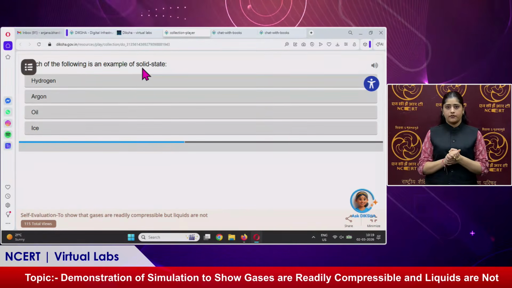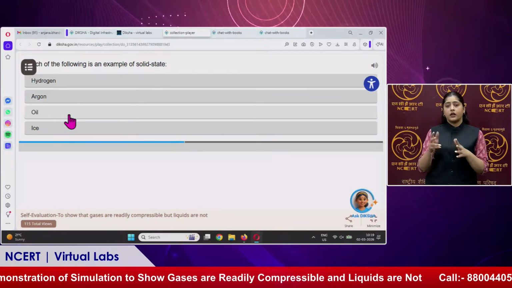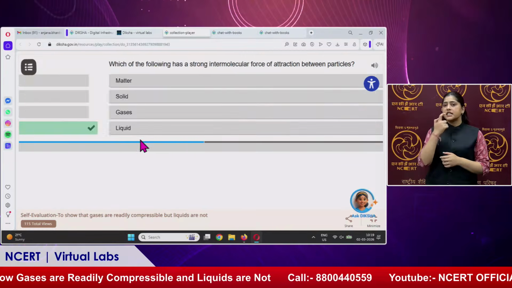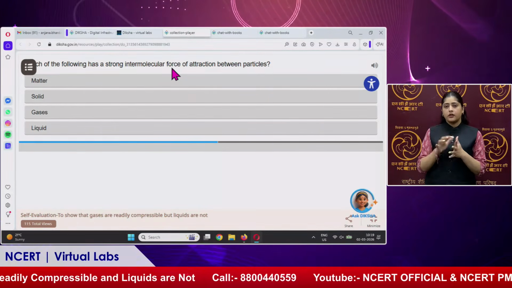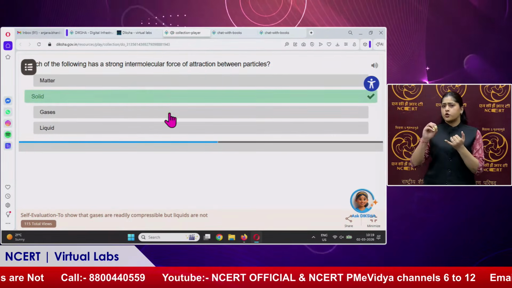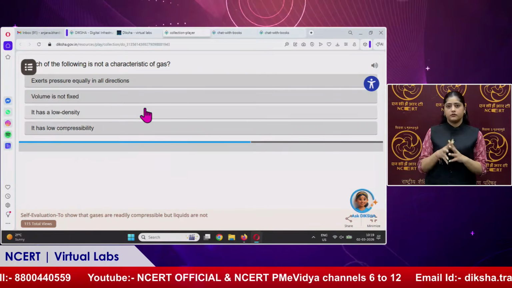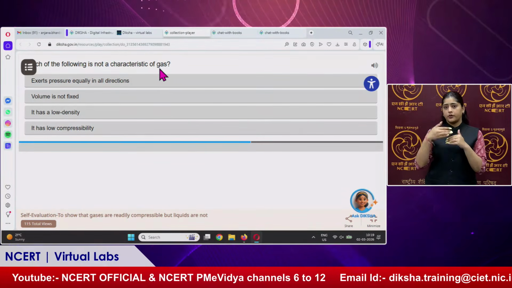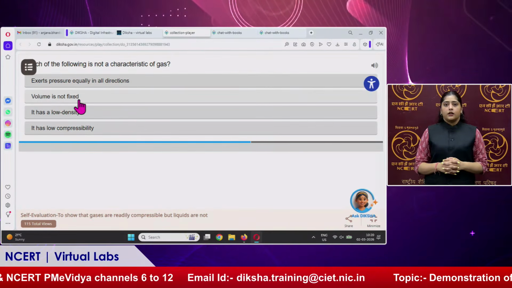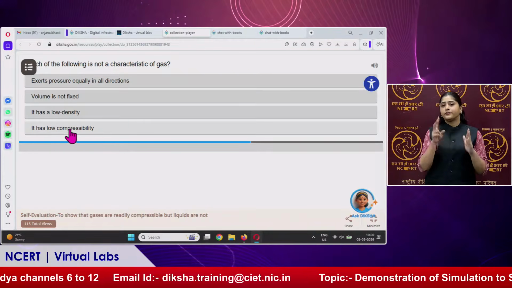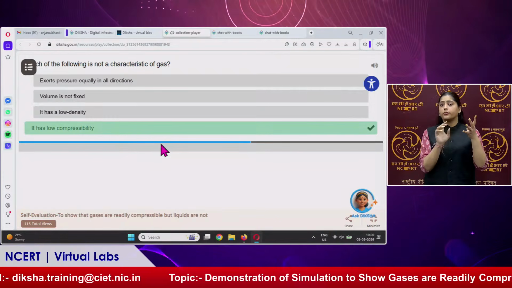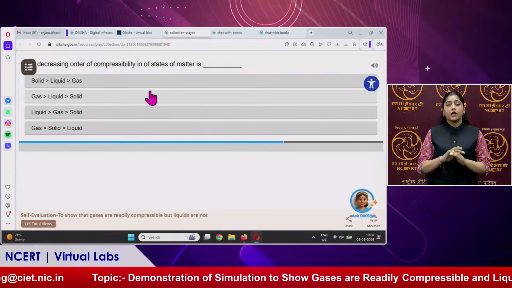Which of the following is an example of a solid state? Hydrogen, argon, oil, or ice. So ice is the example of a solid. Yes. Which of the following has a strong intermolecular force of attraction between particles? Solid. Yes, correct. Now, which of the following is not a characteristic of gas? Exerts pressure equally in all directions, volume is not fixed, it has low density, or it has low compressibility. It has low compressibility. Correct. So this is how we can evaluate ourselves.